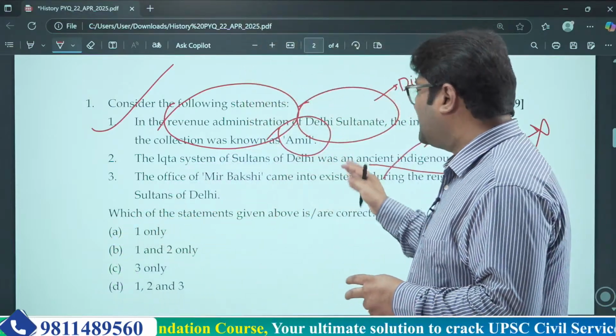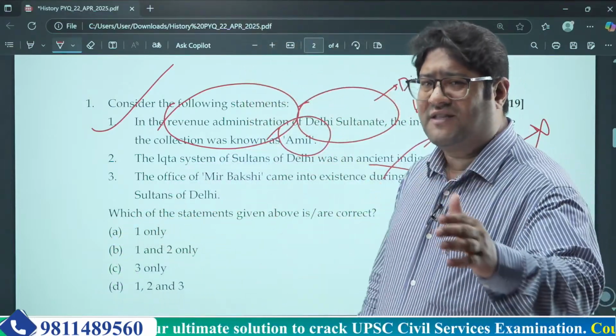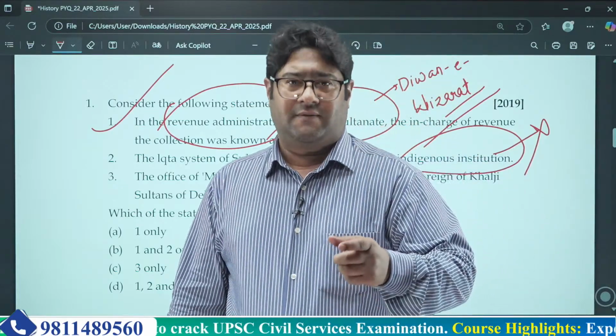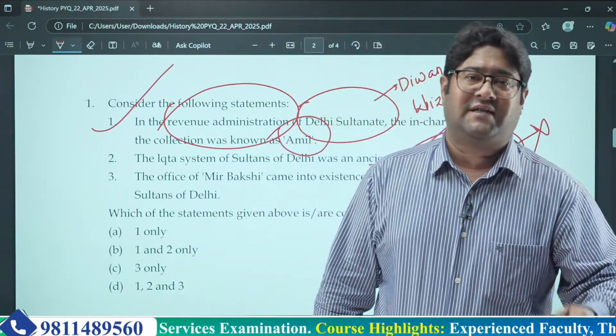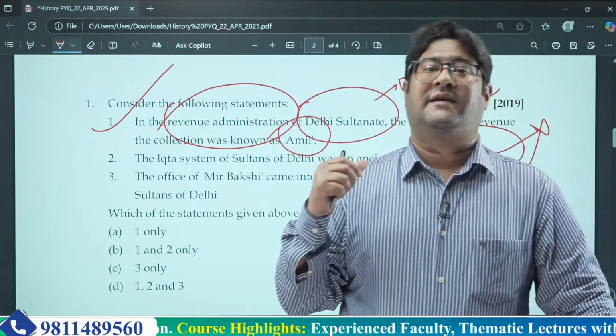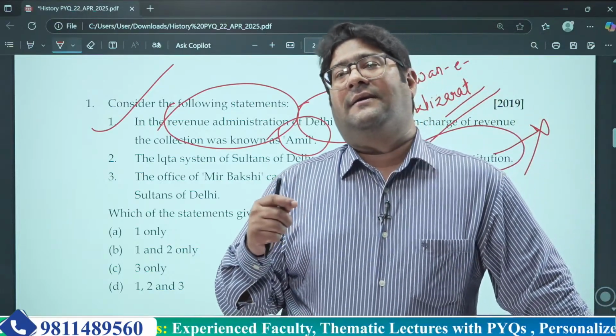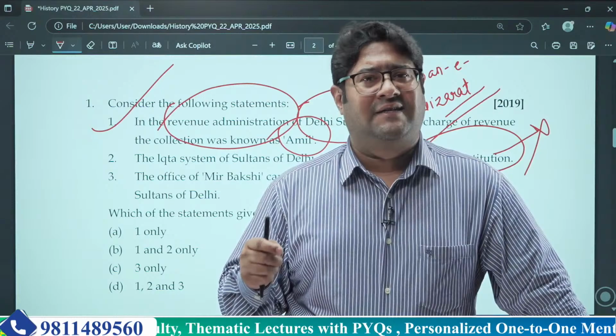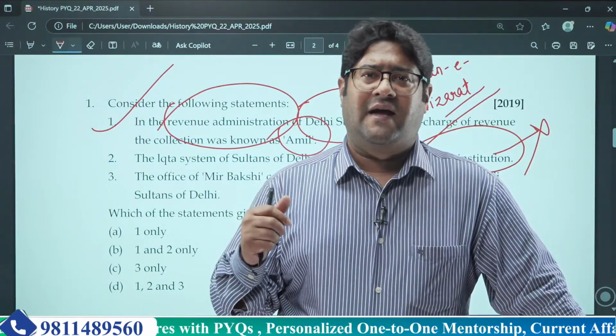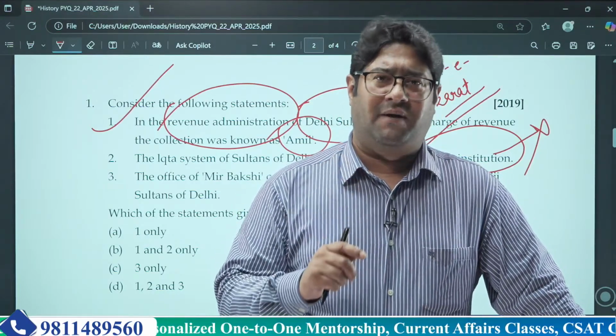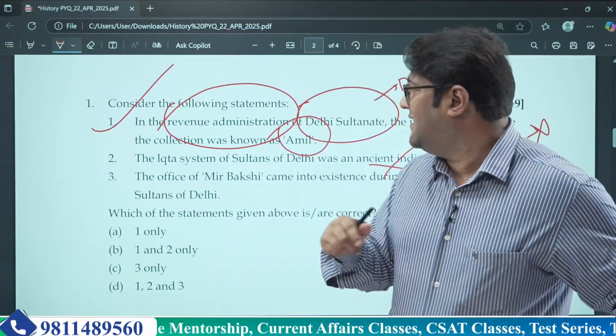For most practical purposes, Muhammad Ghori, and after that Iltutmish from the Mamluk dynasty, was responsible for introducing Iktas. They took reference from the Abbasid dynasty in this case, and this was a prevalent thing in the West Asian part. So that's why this statement is incorrect.